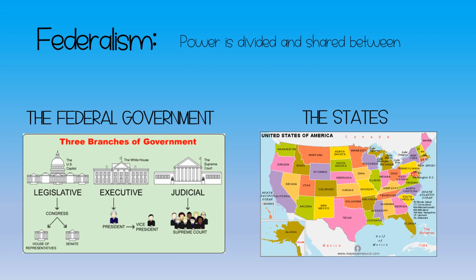So federalism is the idea that power is divided and shared between the federal government and the states. This was a hot debate when our Constitution was being written by our founding fathers, and they settled on the idea of federalism, so dividing and sharing power between both the federal government and the states. They were trying to make it as fair as they possibly could.